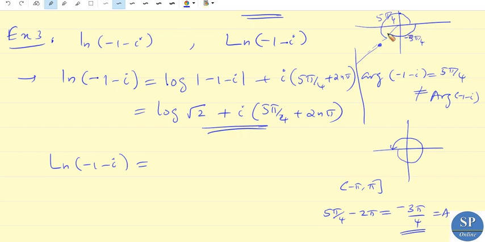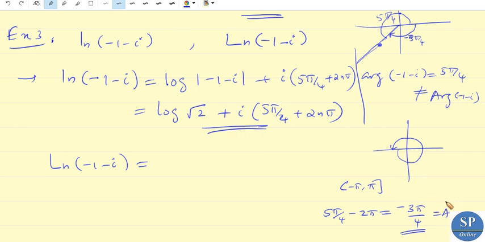So negatively we are calculating the angle, so we get minus 3 pi by 4. So this angle is pi by 4 or minus 3 pi by 4. Minus 3 pi by 4 lies between minus pi and pi, so minus 3 pi by 4 will be the principal argument.